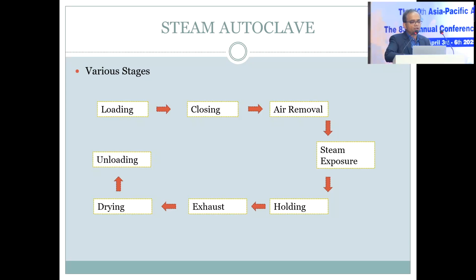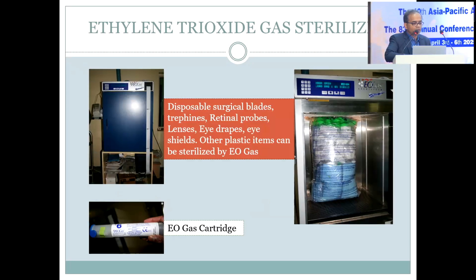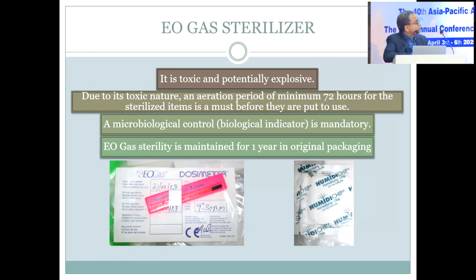This is the whole cycle of a steam autoclave, and this is the ethylene oxide gas sterilizer, and these are the things that can be sterilized with it. This is the EO gas sterilizer that is placed in it along with a dosimeter that identifies whether the sterilization has been done properly.